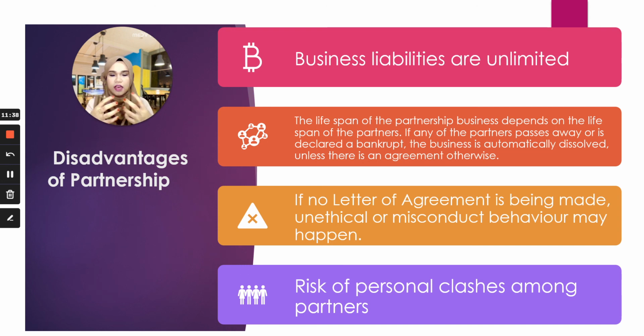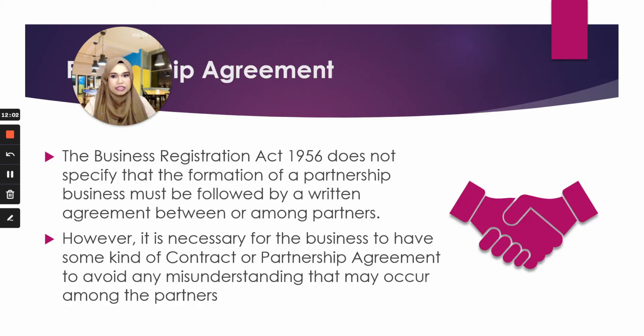And if you do not handle it professionally, it will also affect your personal relationship with your partner. Like at first, perhaps 5 of you are best friends. Now, because of some problems or conflicts with the business, you disagree with one another, then you clash already. So you don't like each other anymore. So that could be another disadvantage, right?